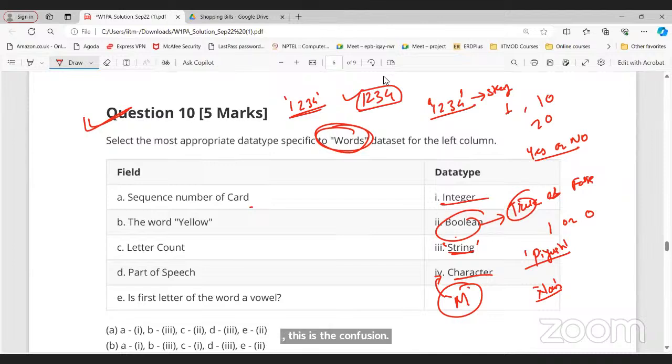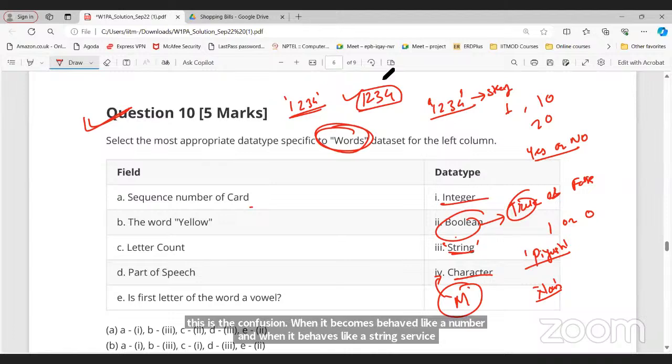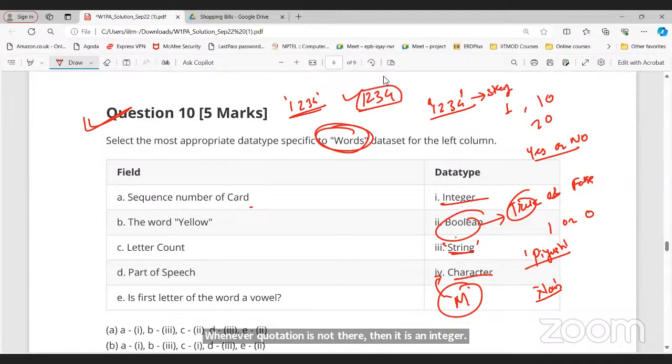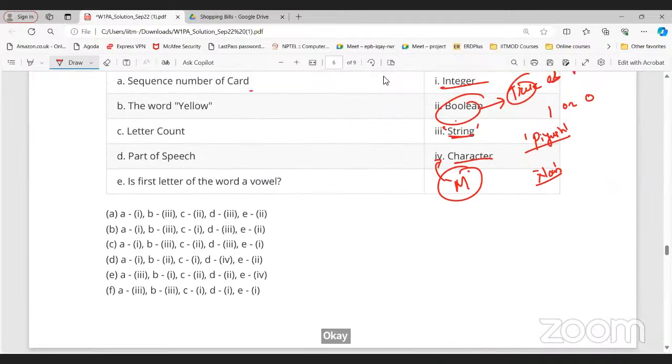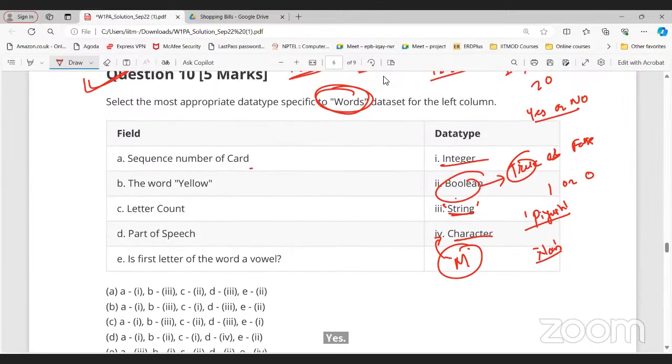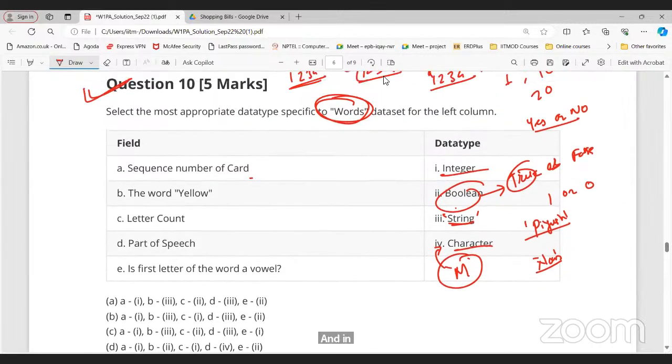And in string, it will be in quotation, and in character, simply there will be one single specific word. There can be a digit right there, but it should be one digit, like 1. In character, no, 1 is an integer, but when I say 1 inside the quotation, then we can say it is a character.